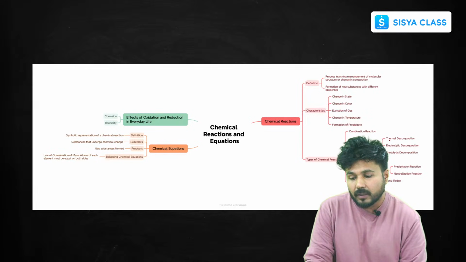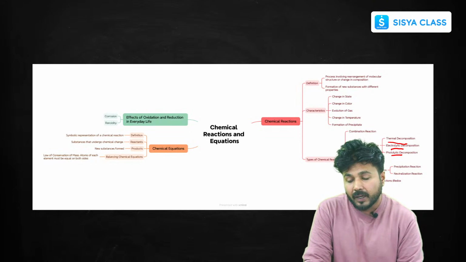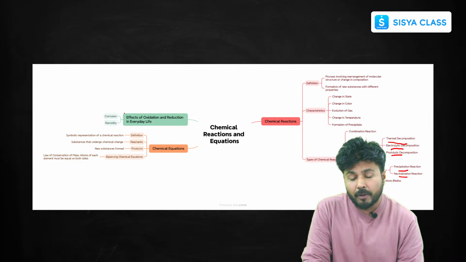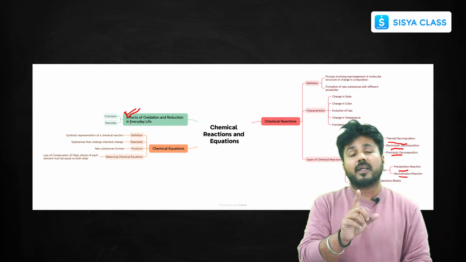In decomposition there are thermal, electrolytic and photolytic decomposition. After that we'll discuss displacement and double displacement, in which there are precipitation and neutralization reactions. Then we'll discuss redox reactions, along with the effects of oxidation and reduction, the effects of redox reactions in our daily lives.